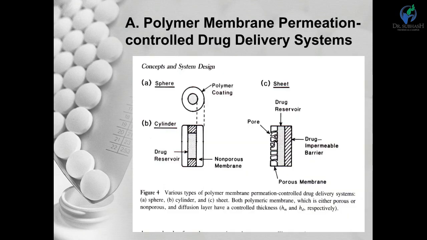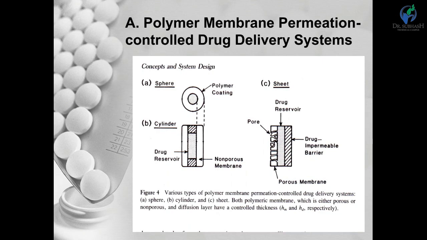The first one is the polymeric membrane permeation controlled delivery system. In this type of drug delivery system, the drug is totally or partially encapsulated within a drug reservoir. In the center portion, the core part, the drug and core materials are there, and they are encapsulated with a polymeric membrane.